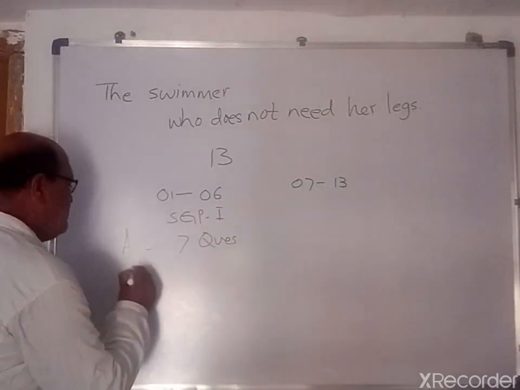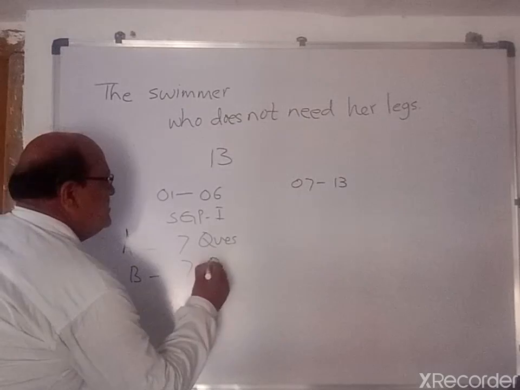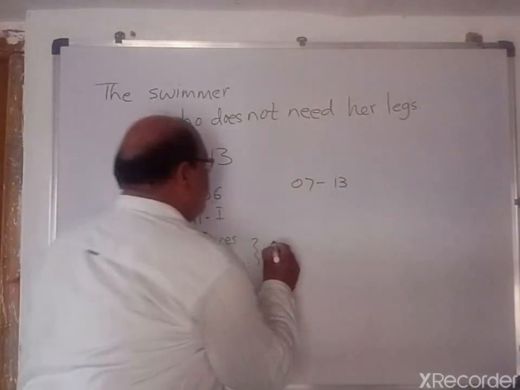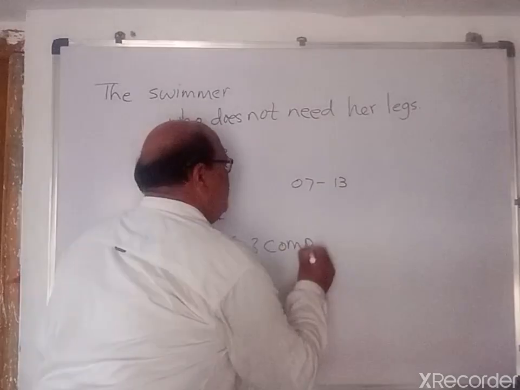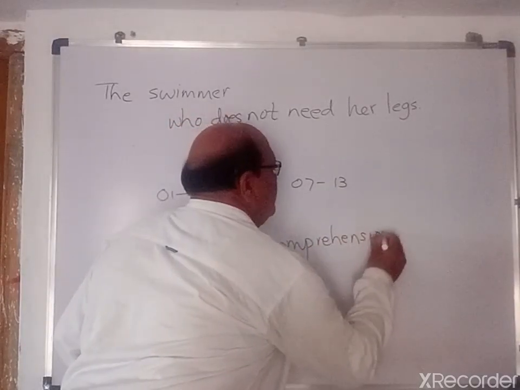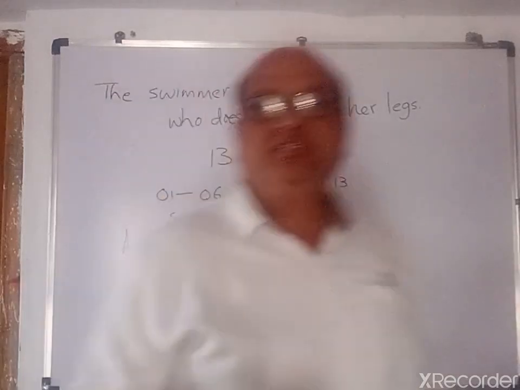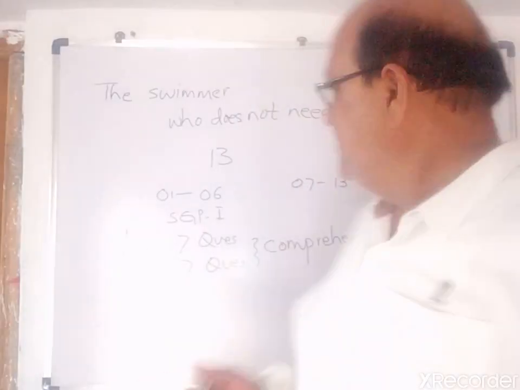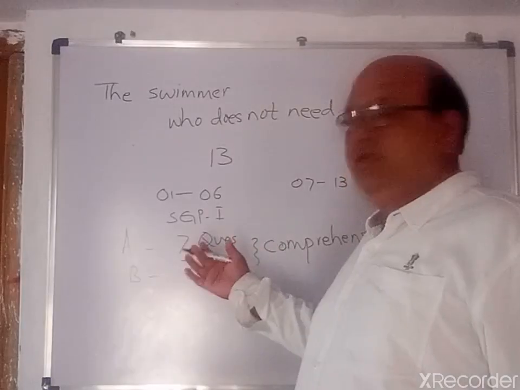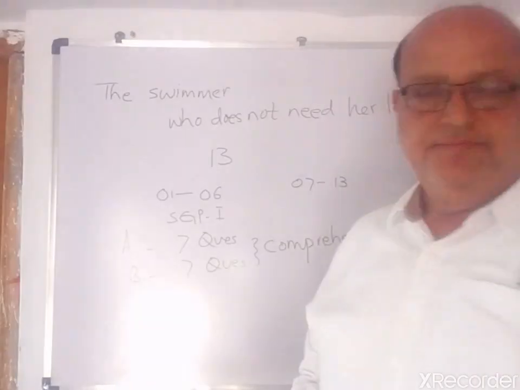In Group B also, there are 7 questions. They are comprehension questions, not to test your knowledge, but to help you understand the text. Very simple.